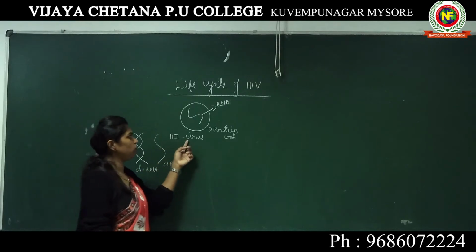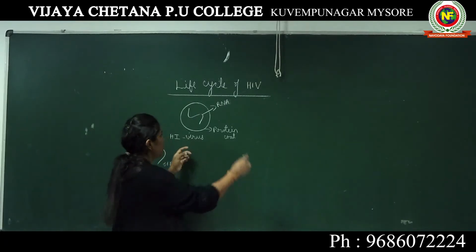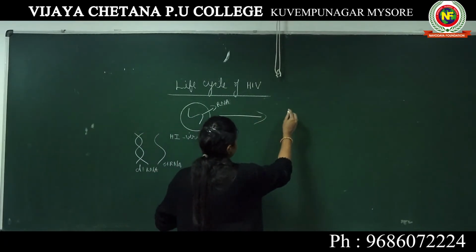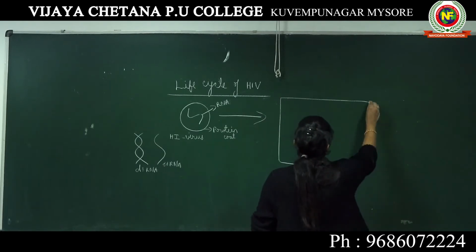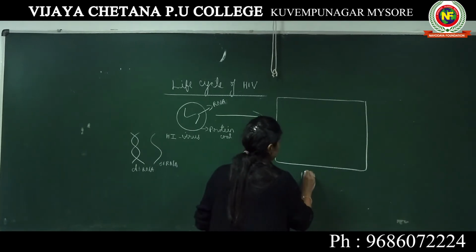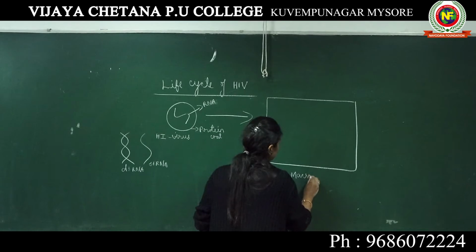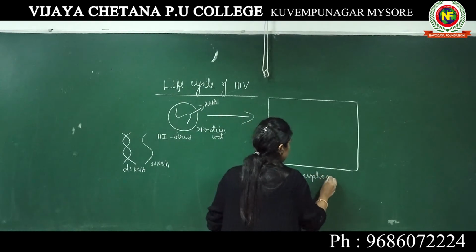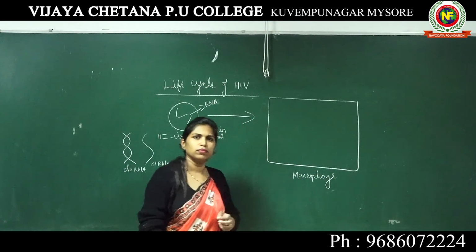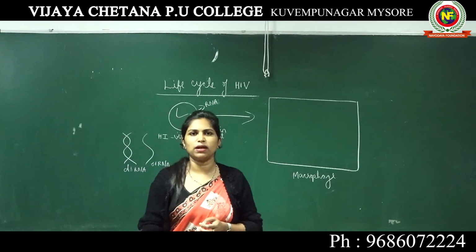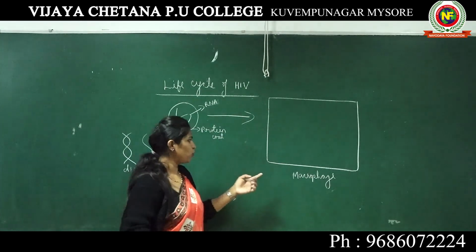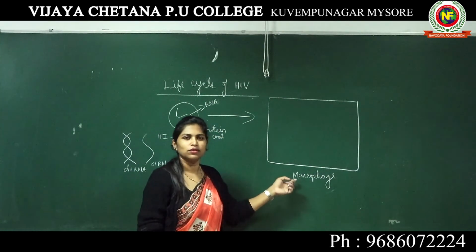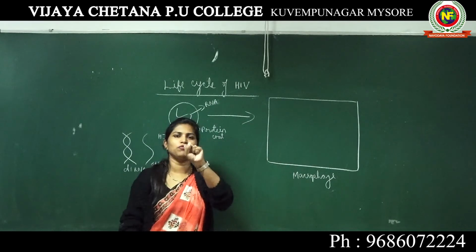So when HIV enters a human body, it directly infects the cell known as macrophage. Imagine in any other case of pathogen, if a pathogen is entering our body, the macrophages are the major cells which will go and engulf that pathogen.